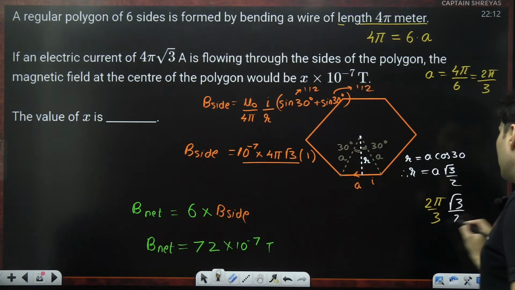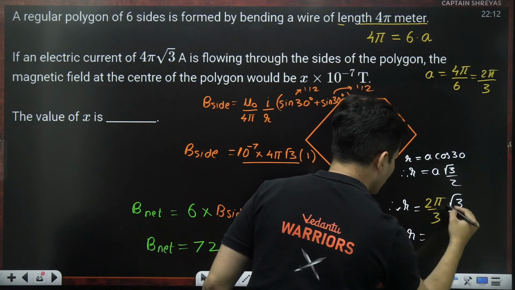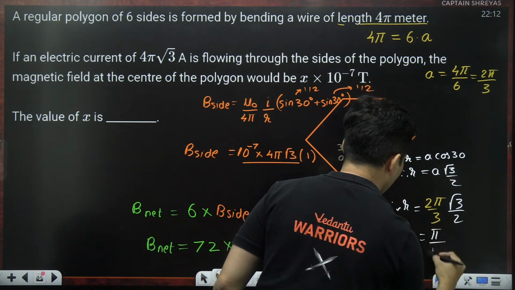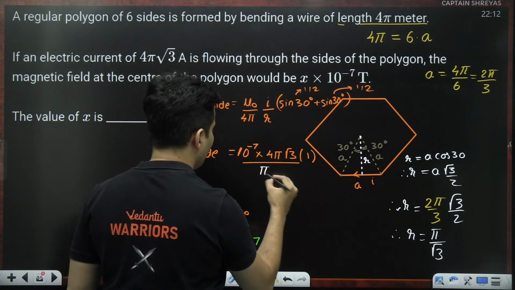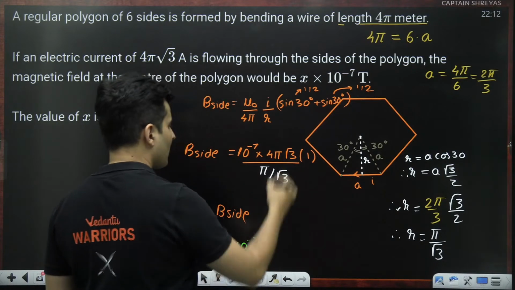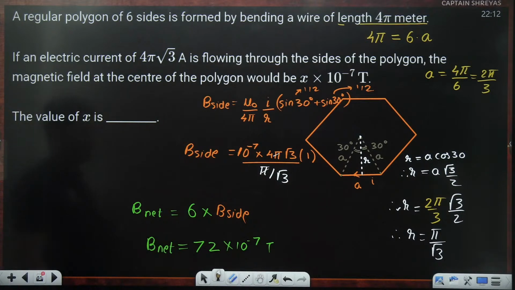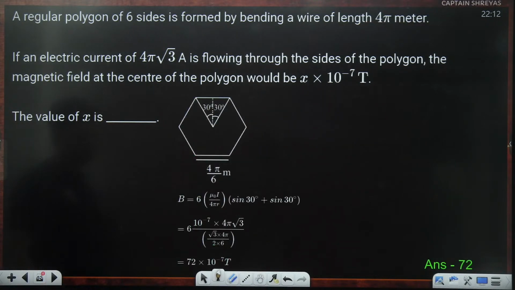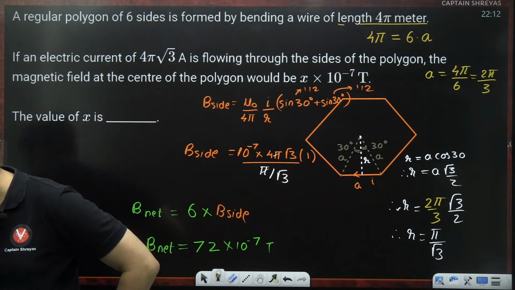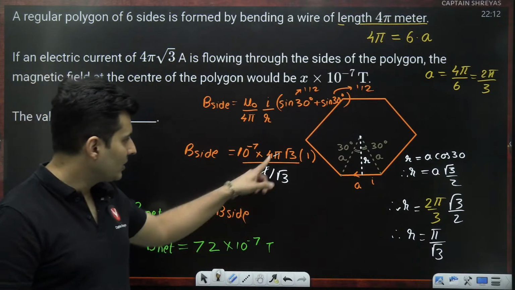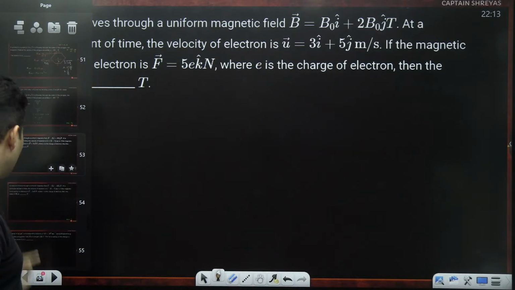This root 3 by 2 is equal to R. So therefore R will be, 2 cancels, root 3 cancels, so this will become pi by root 3. Now it makes sense. So R is nothing but pi by root 3. Now you can see that pi cancels and you can get a nice little answer over here. Is that okay? Yeah, now it makes sense. 72. Yes, perfect. Clear? Okay. I just got that doubt because pi and pi was not cancelling otherwise. Anyways, moving on to the next question on your screen.